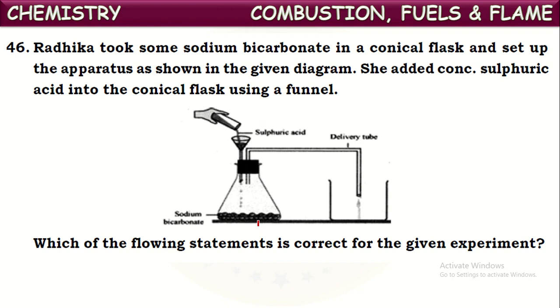These soda acid fire extinguishers contain two containers inside. Actually, it seems like a single cylinder, but it contains two containers inside. By pressing the nozzle, the chemicals present in the two containers react with each other at the nozzle. The chemicals are sodium bicarbonate and sulfuric acid. When these two react, they form sodium sulfate, water, and carbon dioxide gas. These all mix and form a foam-like substance. Here the gas evolves out through the delivery tube. What is the gas produced in this reaction? We say carbon dioxide.